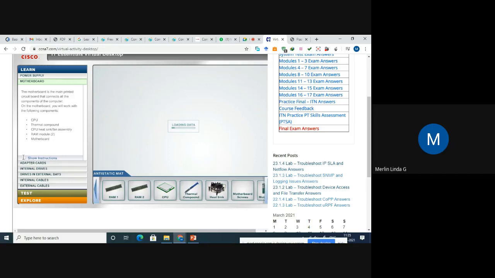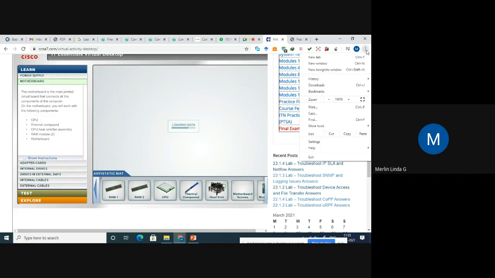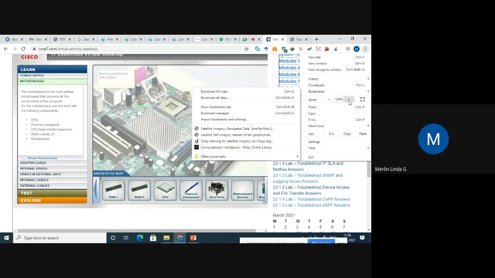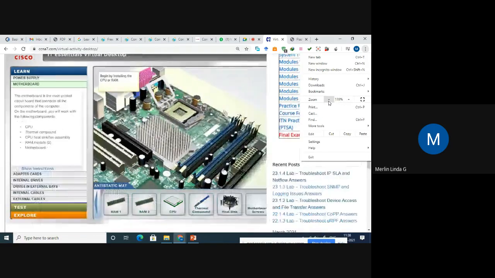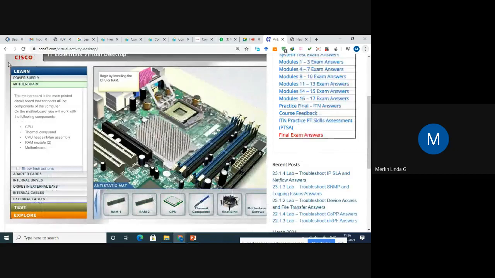See, motherboard. So we are getting the details about the motherboard. Let me zoom my screen just a minute so that it will be clearly visible. Right. See, what is a motherboard? The motherboard is the main printed circuit board. It consists of the following components: CPU, thermal component, CPU heat sink, fan, RAM module. So this description about the motherboard is present here, right? You can see the picture on the right side, and the description of the picture is displayed on the left side.